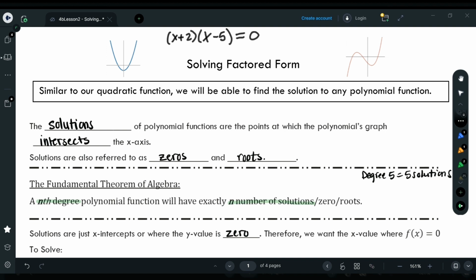And then how did we solve this equation? How did we find the solutions? From here, it was pretty easy. We just did x equals, and then we changed the sign. So because this is a plus 2, our solution is going to be x equals negative 2. And then over here, because this one is minus 5, our solution is going to be x equals positive 5. And these here were our two solutions.